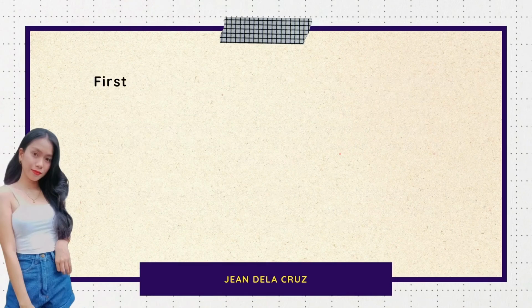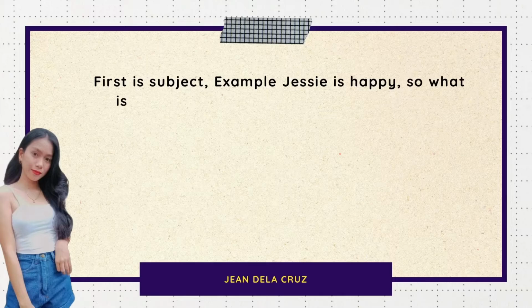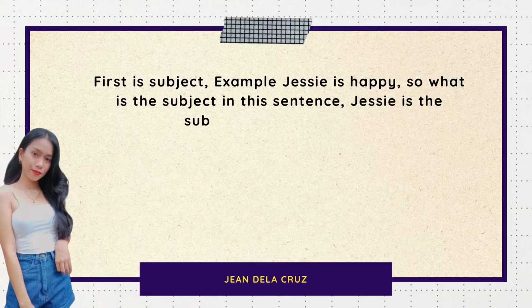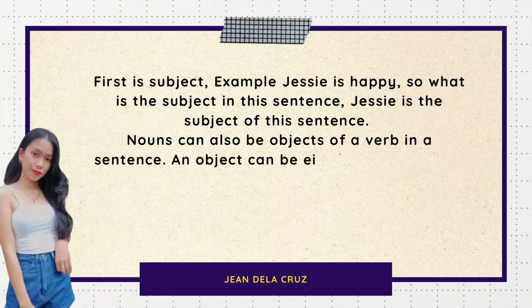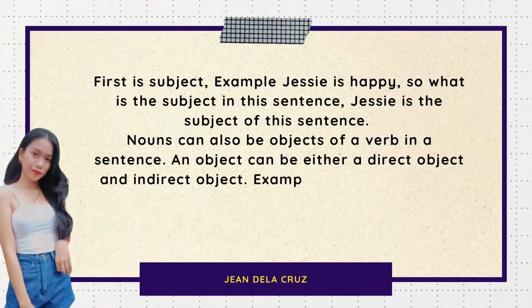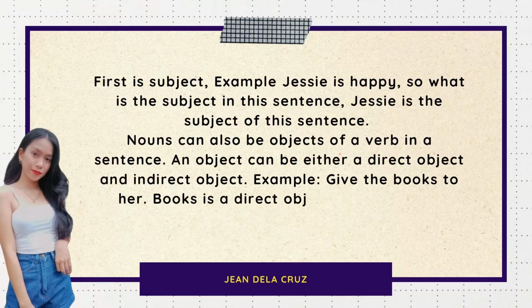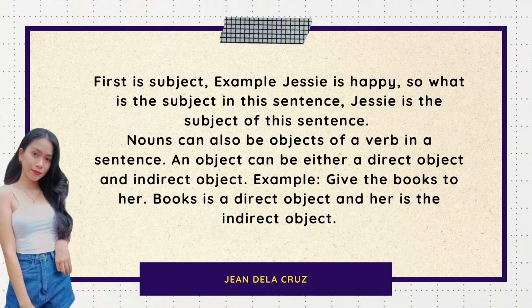So, first is subject. For example, Jessie is happy. What is the subject in this example? So, Jessie is the subject. So, noun can also be object of verb in a sentence. An object can be either a direct or indirect object. Example is, give the book to her. So, what is the direct object in this example? So, the direct object is book and the indirect object is her.